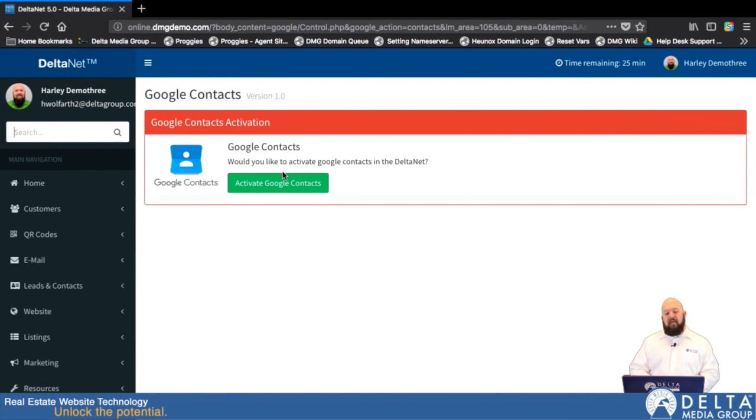And then what it's doing now is syncing all the contacts in my Google account with all the contacts in my DeltaNet account. Also, it's trying to pick up any duplicates. So let's say that when I first set up my account in the DeltaNet, I went into my Google account, exported my contacts, and imported them into the DeltaNet, and now I'm adding Google Sync. Because the same contacts exist in both places, for a lot of those contacts it will see the ones in the DeltaNet, and if it sees a match in your Google account, it'll just try to link those two together.